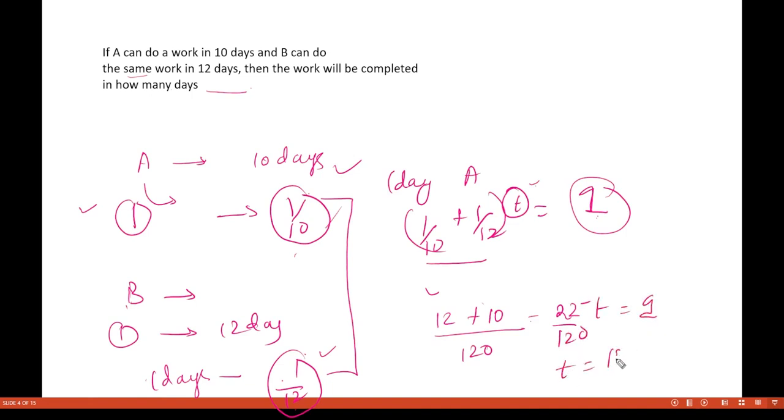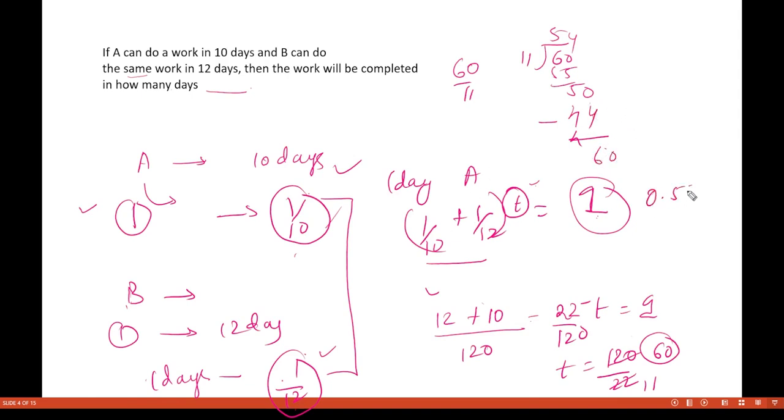So t will be equal to 120 divided by 22. This will come to be 60 by 11, so you will get something like 5.5. 11 fives are 55, then you get 50, then 44, then 6, and you get the repeating decimal 5.4545 and so on.